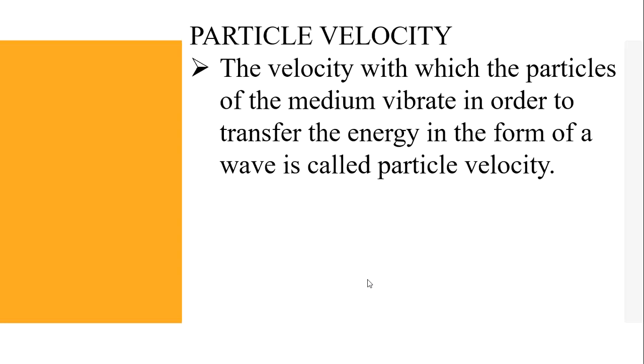Particle velocity. What is called particle velocity? The velocity with which the particles of the medium vibrate in order to transfer the energy in the form of a wave is called particle velocity. The particles alone vibrating in a wave is called particle velocity.